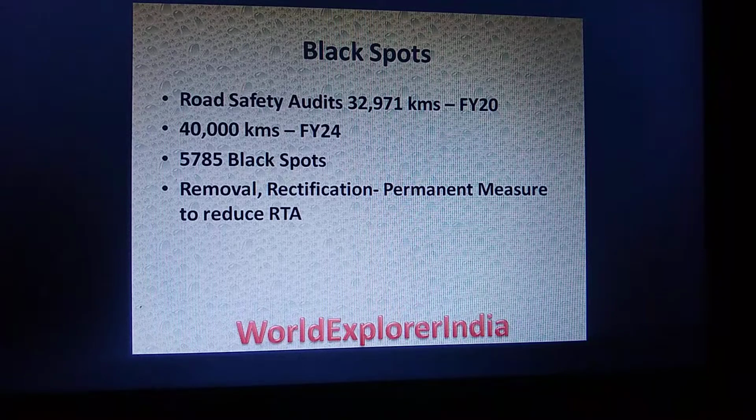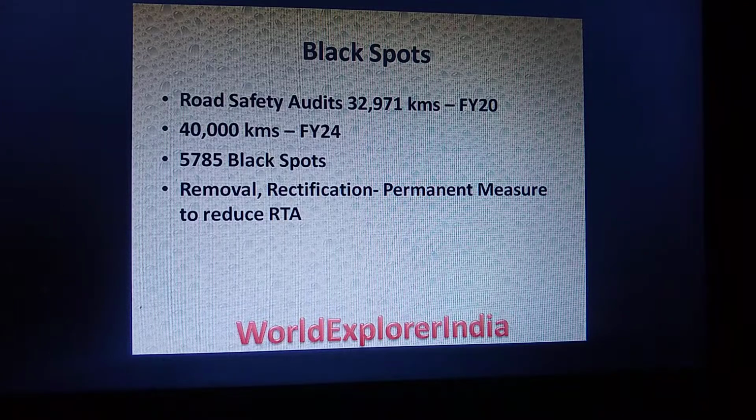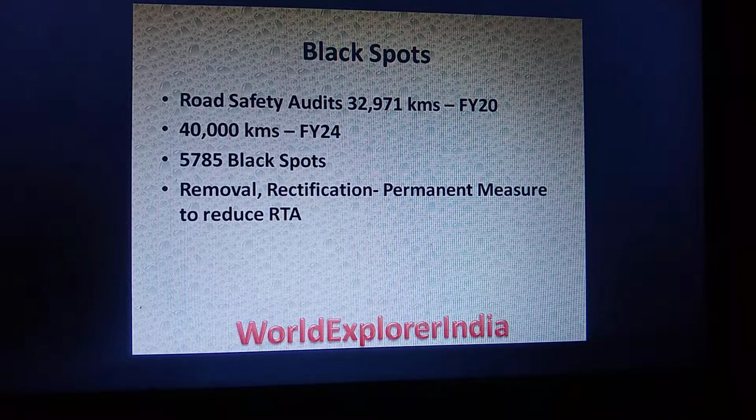And the Indian government is again working on black spots. Black spots are the areas where there is a major probability of accidents. India has already identified 5,785 black spots, and with a road safety audit of 32,971 kilometers in the financial year 2020. India is also planning the next road safety audit in the financial year 2024 for an area of 40,000 kilometers. The importance of black spots is that it is the permanent measure to reduce road traffic injuries by removal or rectification of the black spots.